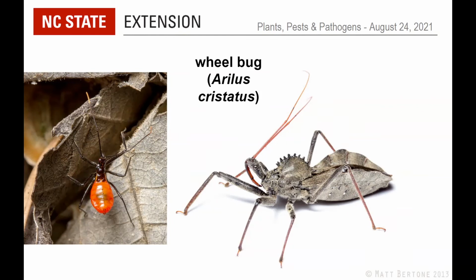Anyway, don't handle them because they can bite and have a painful jab, but otherwise they're generalist predators. So they can be good or can be bad depending on what they're eating.